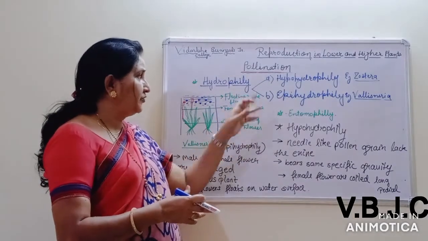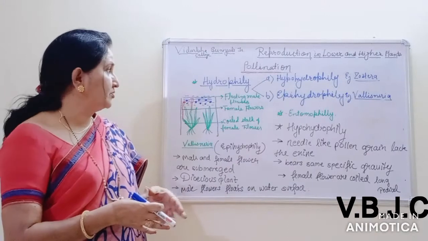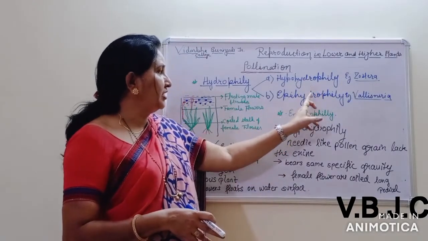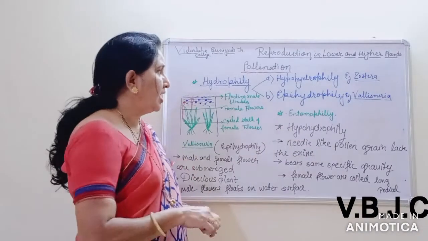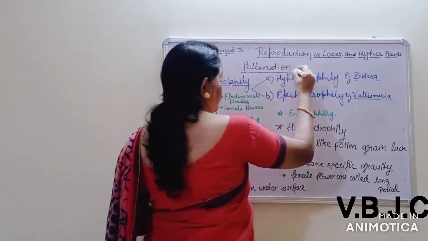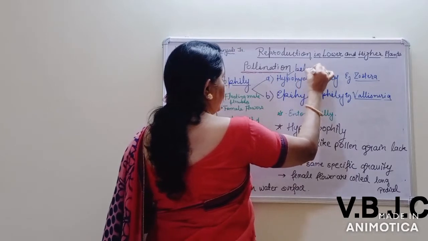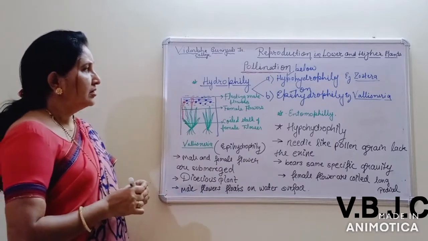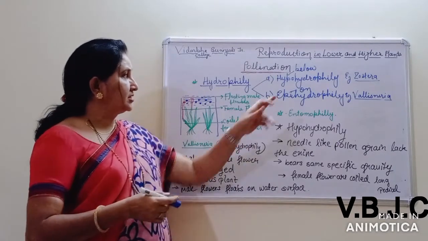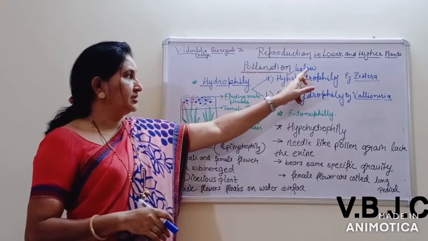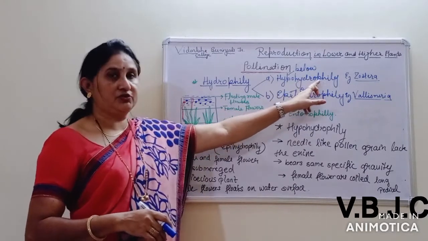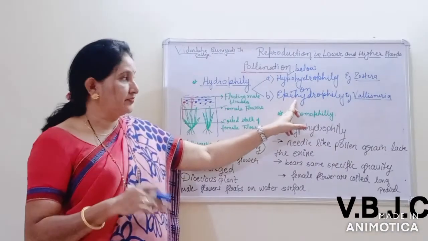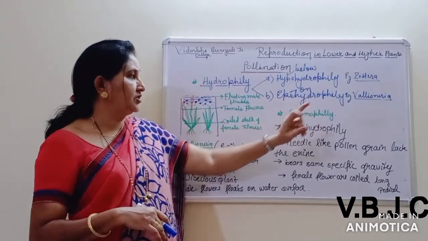Hydrophily again has two types: hypohydrophily and epihydrophily. Hypo means below and epi means on. Pollination that takes place below the water surface is known as hypohydrophily, and pollination that takes place on the water surface is known as epihydrophily.